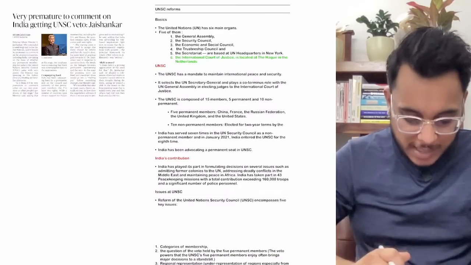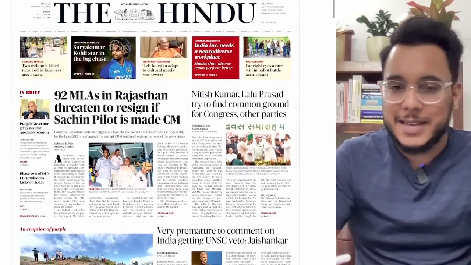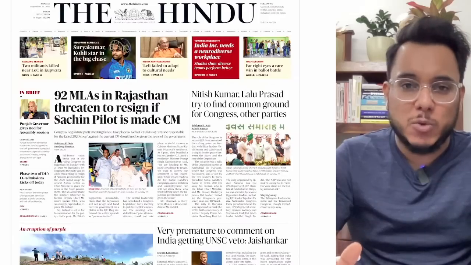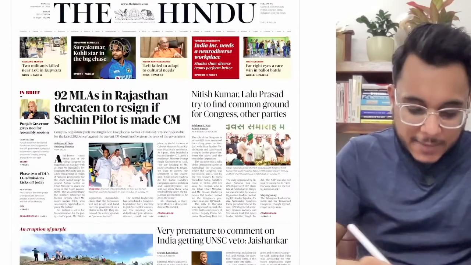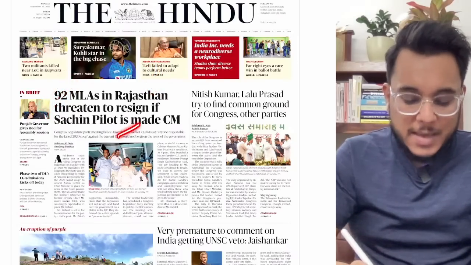Now, before starting, let's see the overview of the entire newspaper so that we can understand which articles are important for the exam, and which articles you just need to see in the headlines. Okay, so here we have page number 1 and the first article: 92 MLAs in Rajasthan threatened to resign if Sachin Pilot is made CM.